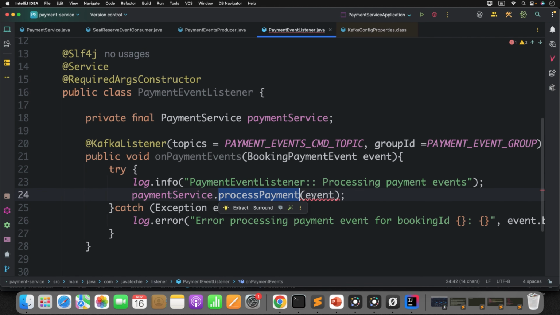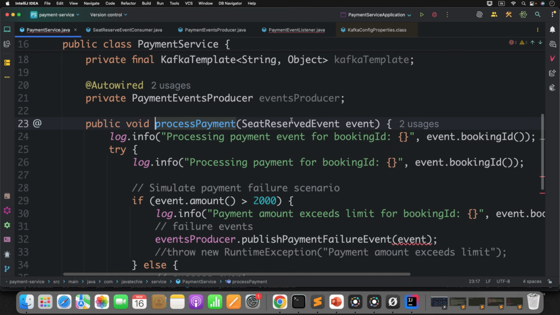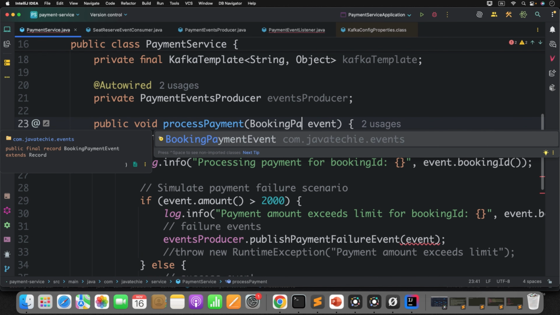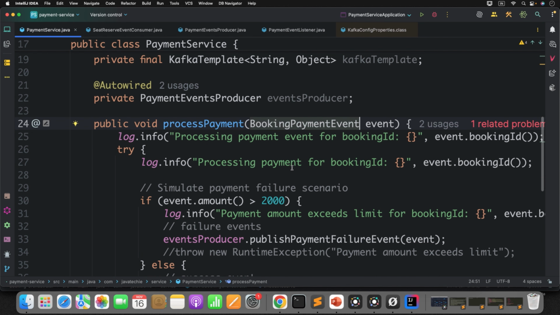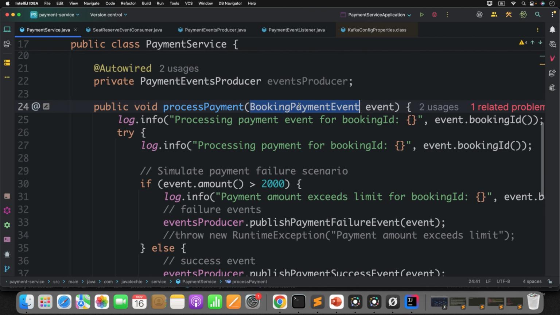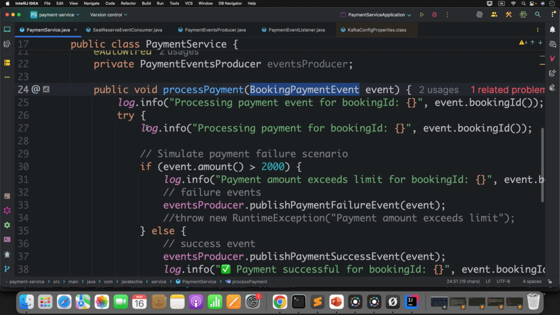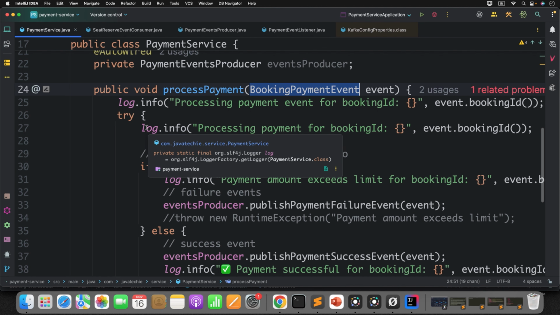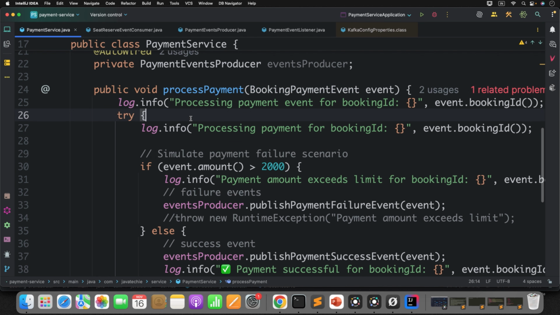Now go to the process payment method. We will reuse the same method by changing the object type. Here you can change it to the booking payment event. There are a couple of compilation errors, let's fix that. This is a simple payment service, there is no DB integration and all. This is very simple logic.